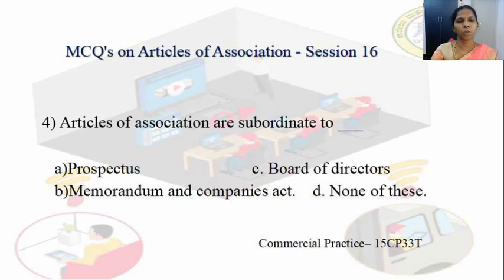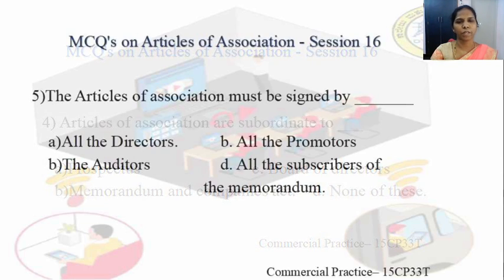Coming to the fourth question: articles of association are subordinate to? To which document is it subordinate? First, prospectus; second, board of directors; third, memorandum and companies act; fourth, none of these. Yes, B is the correct one. Articles of association are subordinate to the memorandum and the Companies Act.